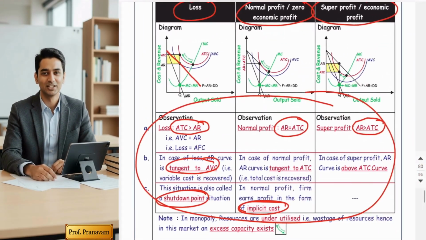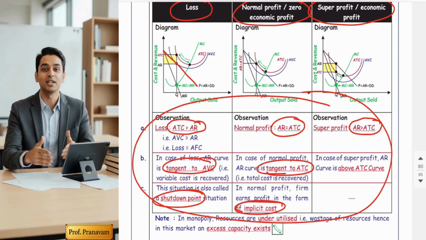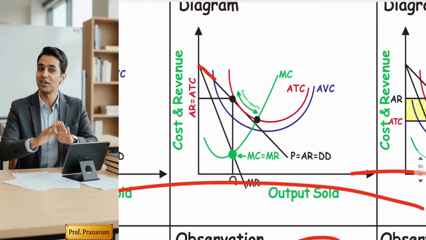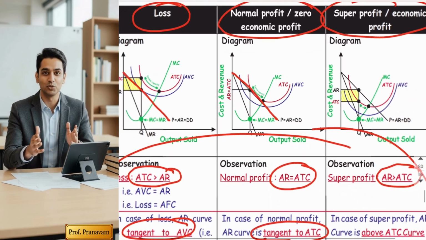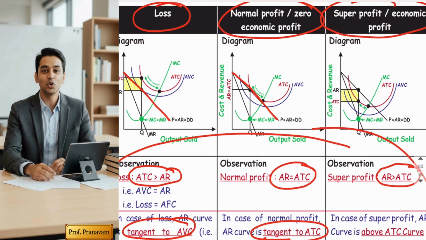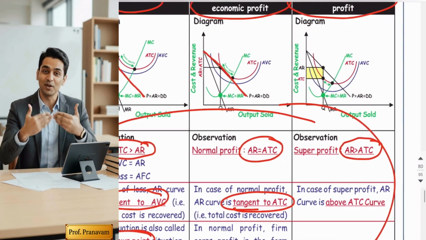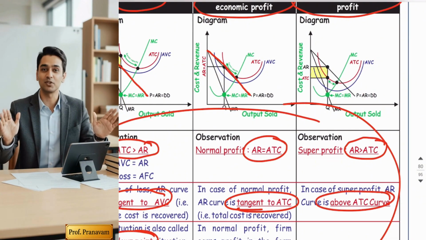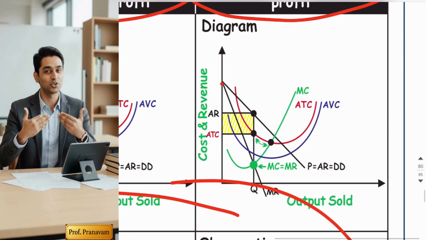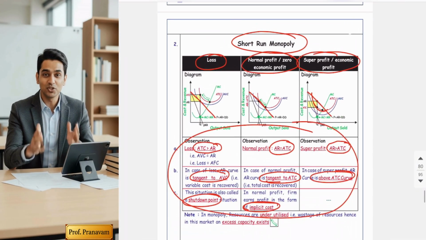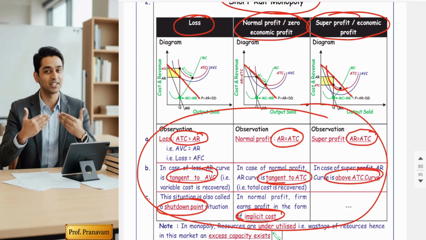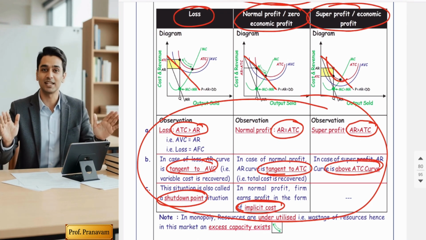In case of normal profit, AR is tangent to ATC. See here, my AR is actually tangent to the red curve. In perfect competition also it was the same. Just in perfect competition it was horizontal and here it is downward sloping. In super profit, the AR curve is above ATC. So see to it, AR is actually above ATC. So concepts are one and the same, but one thing is something different, guys.